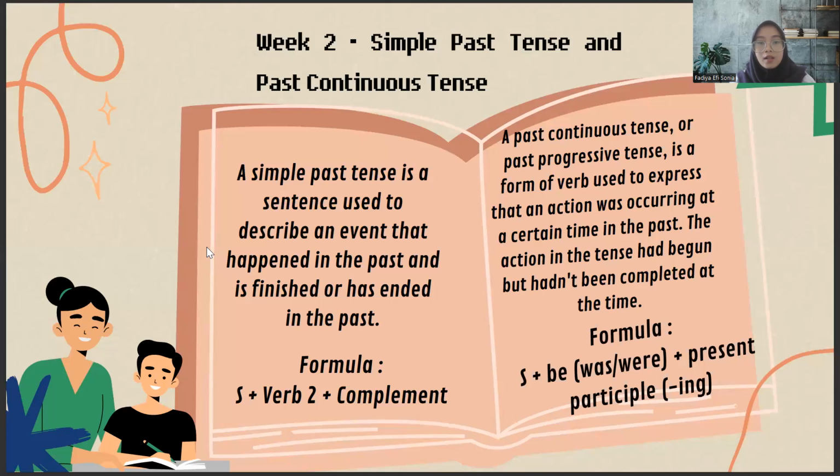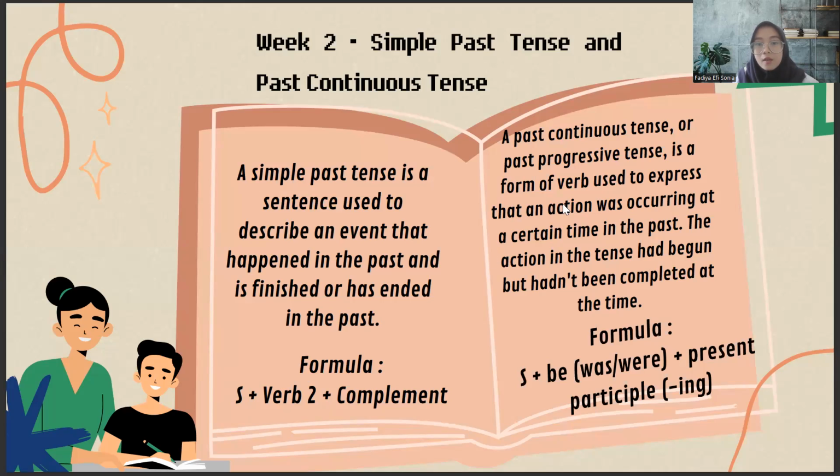Week 2 talks about simple past tense and past continuous tense. A simple past tense is a sentence used to describe an event that happened in the past and is finished or has ended in the past. And the simple past tense has the formula: subject plus verb 2 plus complement.